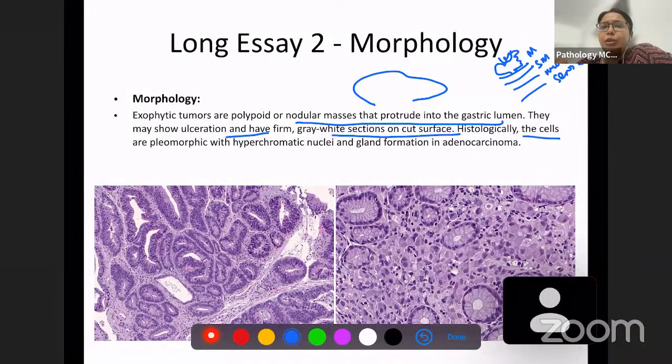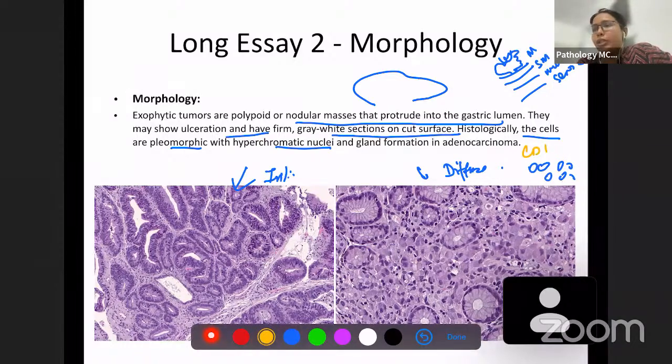Histologically, we know the cells are pleomorphic with hyperchromatic nuclei, and gland formation is there. We also discussed there is an intestinal type and a diffuse type, which has singly scattered cells. Why? Because it may be associated with mutations in CDH1. CDH1 is responsible for the protein known as E-cadherin, which holds cells together. So when cells are singly scattered because of E-cadherin mutation, these are very aggressive and can metastasize and spread by blood and lymphatics.